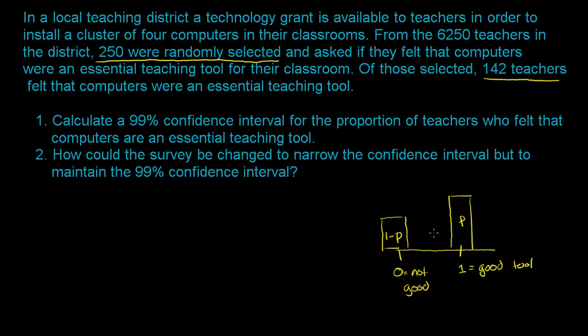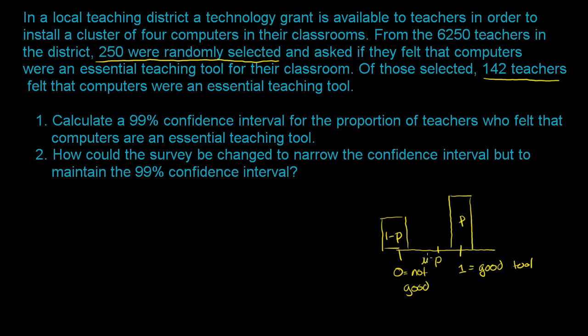And we know that the mean of this distribution, or the expected value of this distribution, is actually going to be p. It's neither 0 nor 1, so not an actual value that you could get out of a teacher if you were to ask them. They cannot say something in between good and not good, but the actual expected value is something in between.